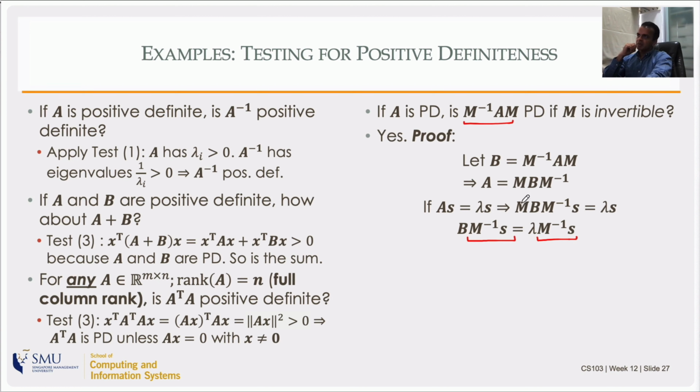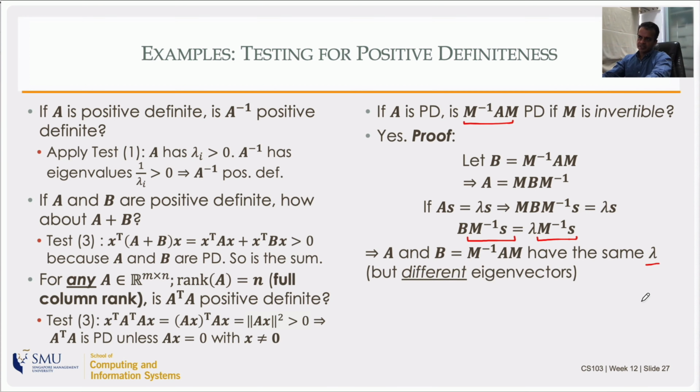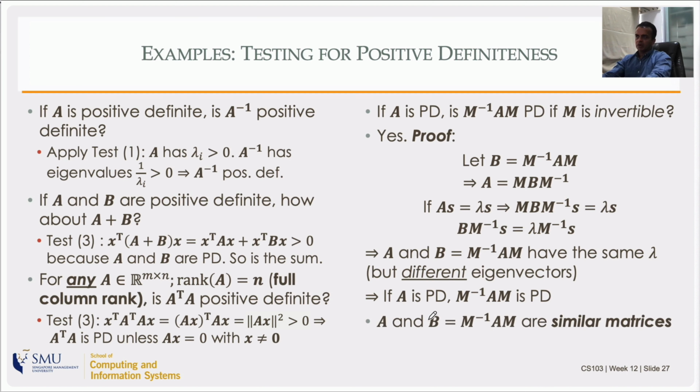So since eigenvalues are the same, if A is positive definite, all the eigenvalues are positive, so all the eigenvalues of B are positive too, and B is positive definite. So same eigenvalues. That is interesting. But the eigenvectors are not the same. Eigenvectors are different. So if A is positive definite, so is M inverse A M. Later today, we will call A and B like this similar matrices.